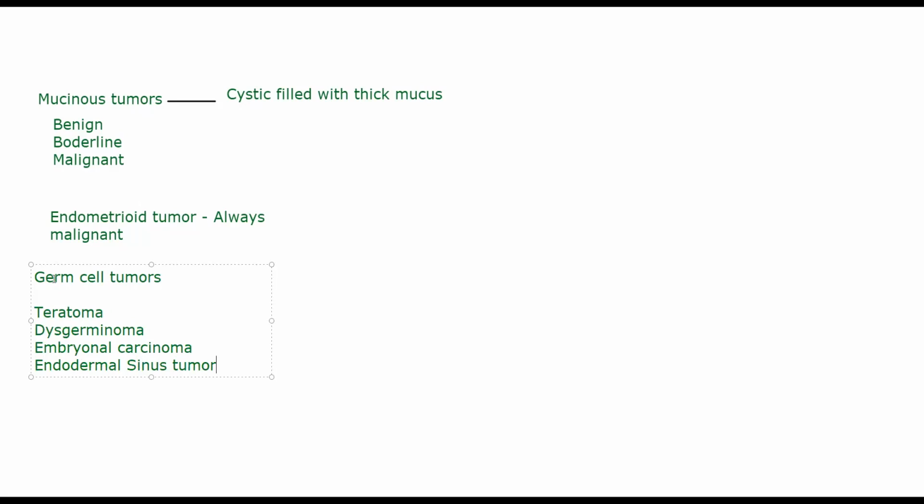Teratoma क्या है? This is also called a benign teratoma, called a dermoid. Generally it will be a cyst filled with fluid, and that cyst will have sebaceous material, and it will have hair inside that tumor.